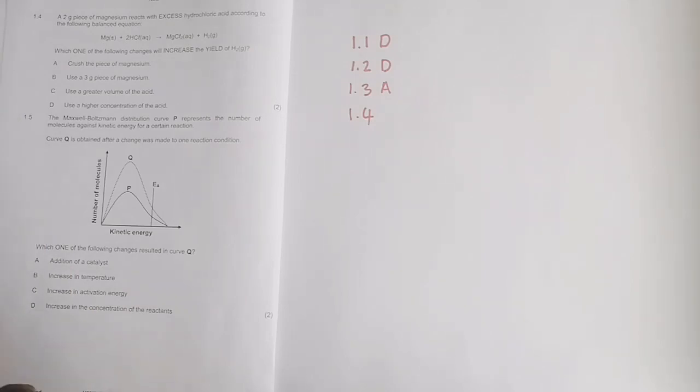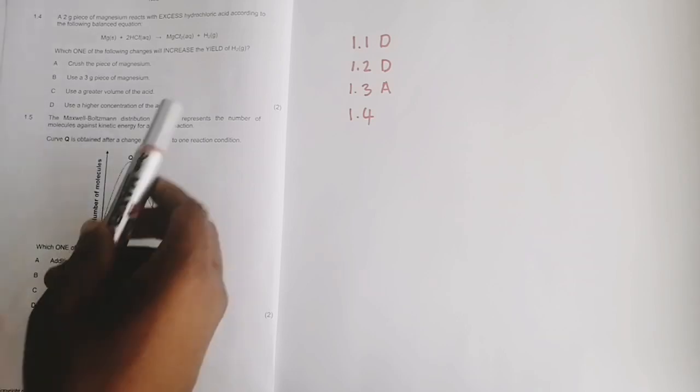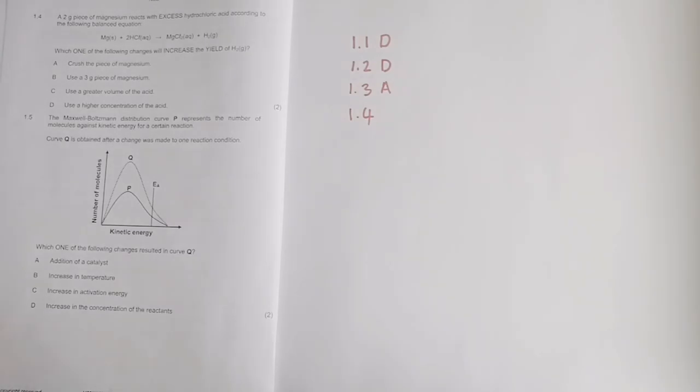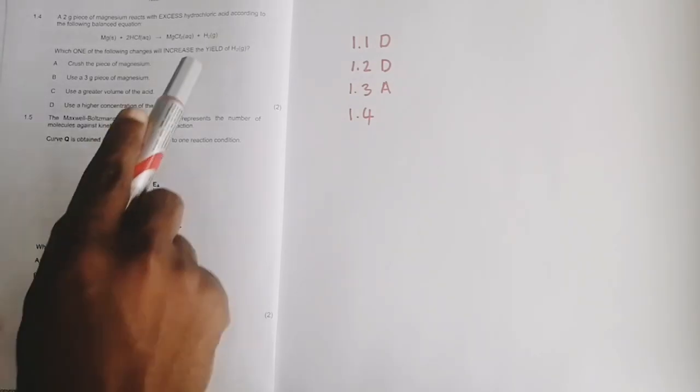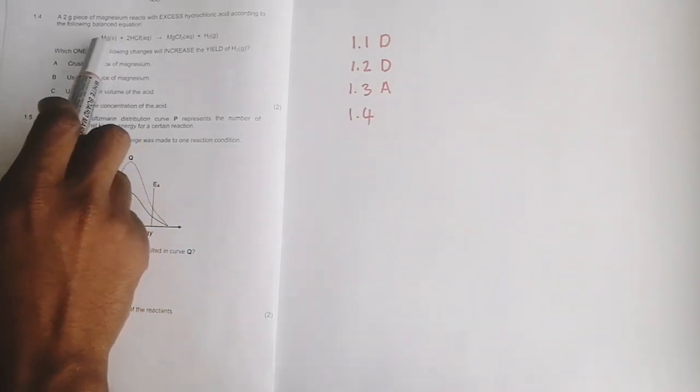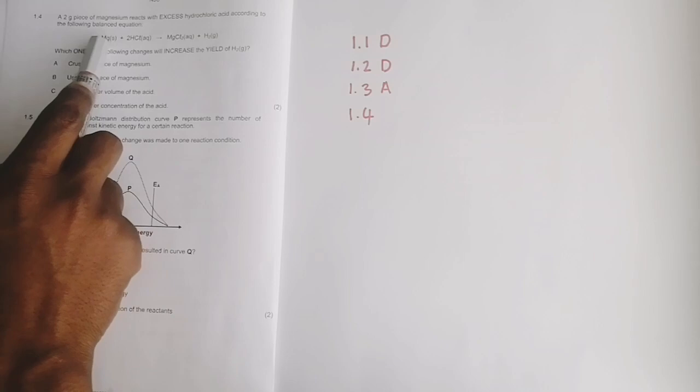So there's our equation given there. They say, which one of the following changes will increase the yield of hydrogen? So we want to know what should be able to increase the yield. It means the amount of hydrogen that is produced.